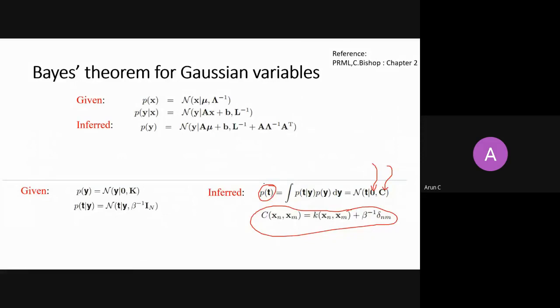I have calculated the joint distribution over target values, where I have used the probability of Y and probability of T given Y. In this case, I have not used any target values so far, right?